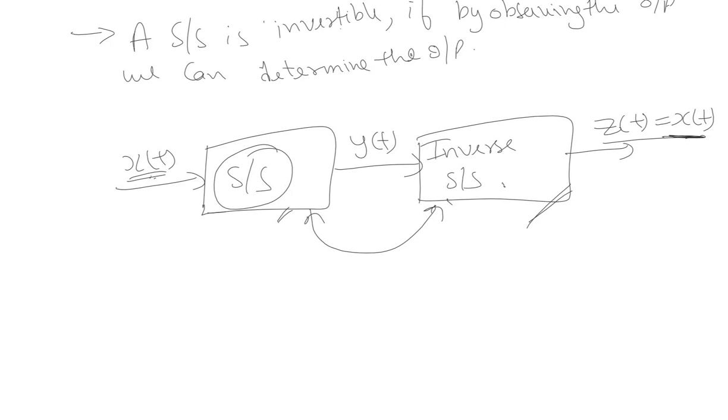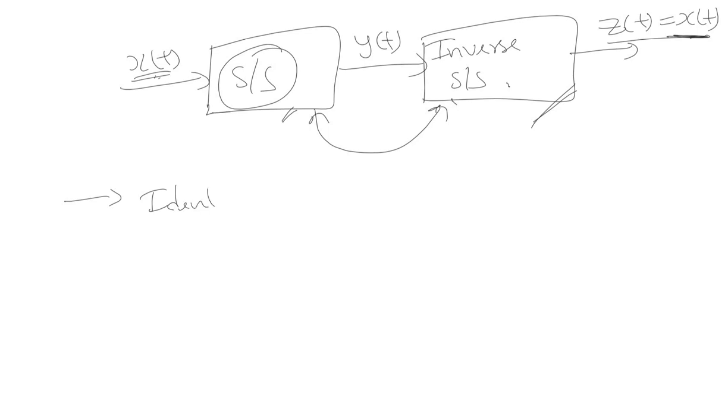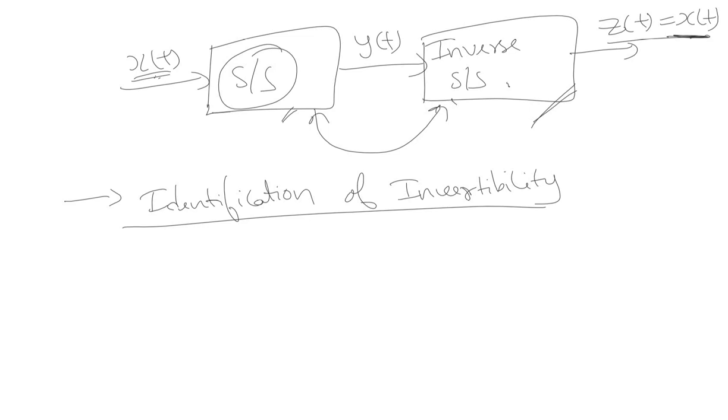Okay. So now comes how to identify whether a system is invertible or non-invertible. Identification of the invertibility.